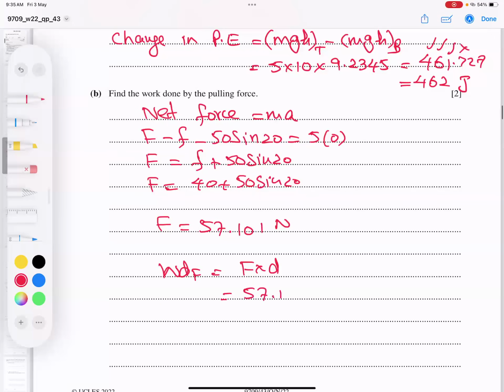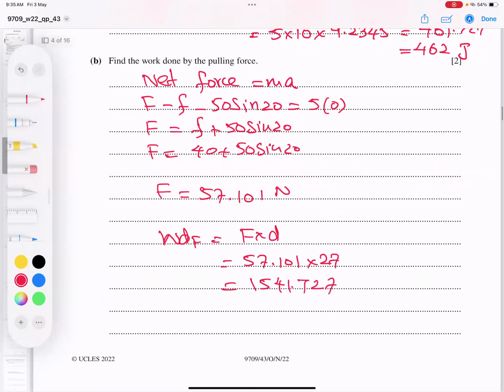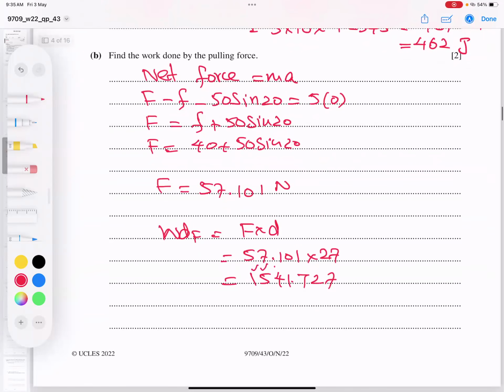So 57.101 times 27, and we are getting 1541.727, or rounding, I want 1540 joules.